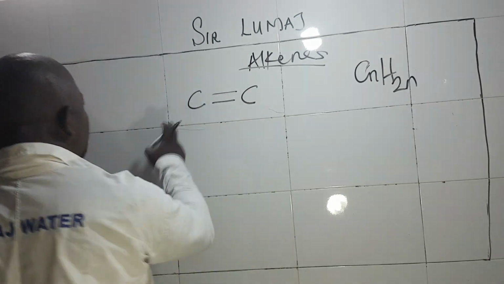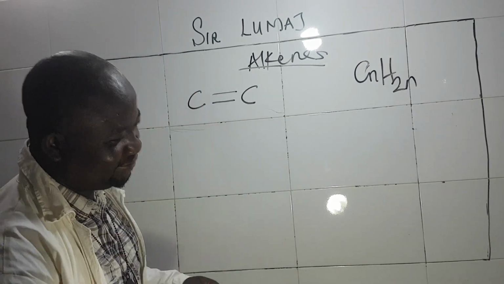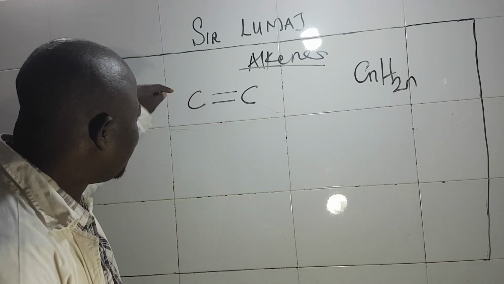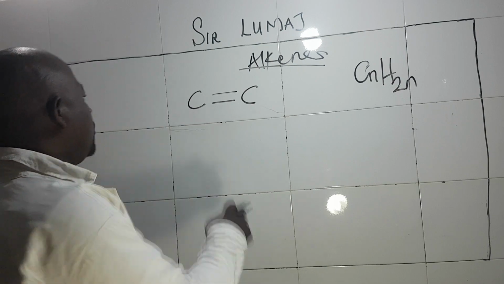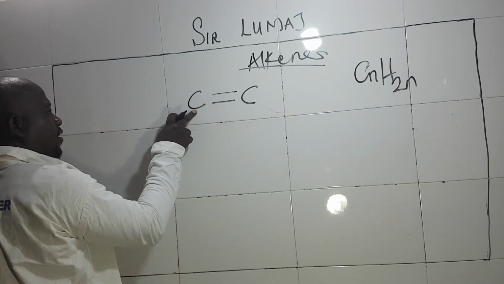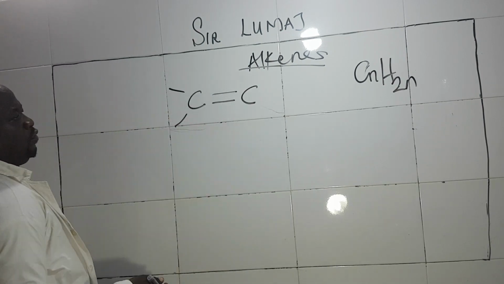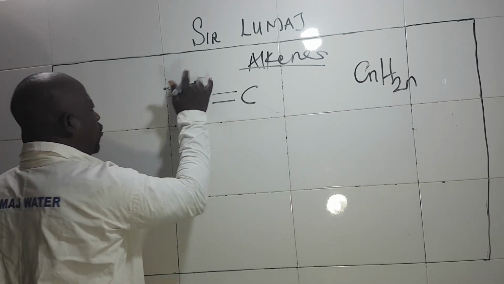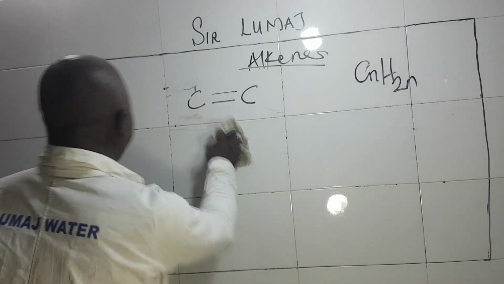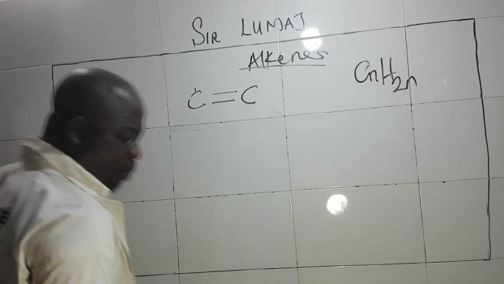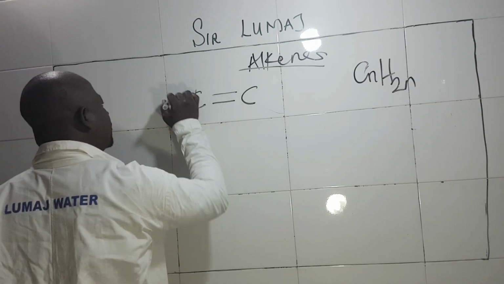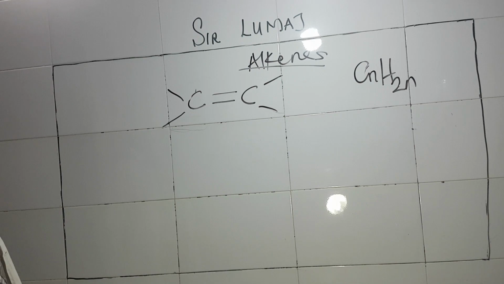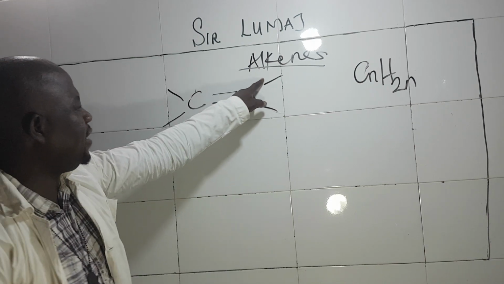Now we have this functional group. Don't forget the law of tetravalency: four bonds must surround your carbon atom. We have 1, 2 for this carbon, 3, 4. Some textbooks write it this way, whichever way, it has to be four bonds surrounding the carbon atom.